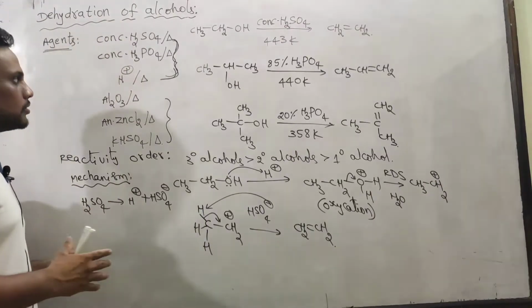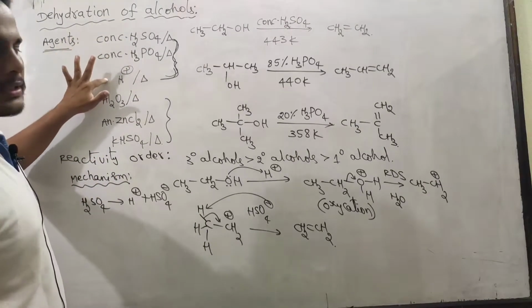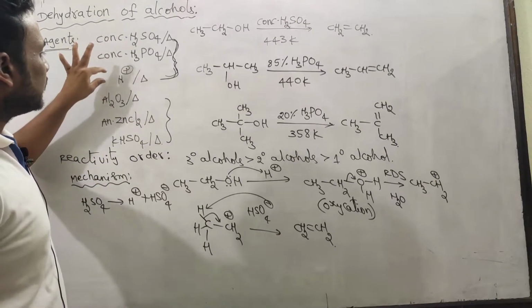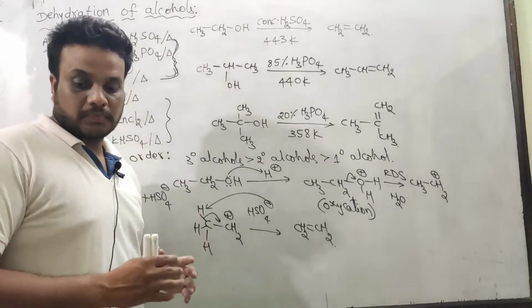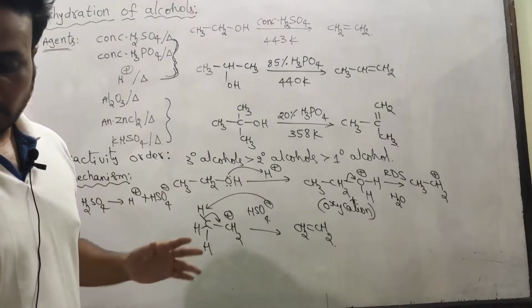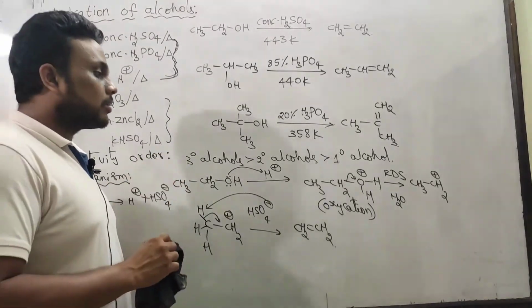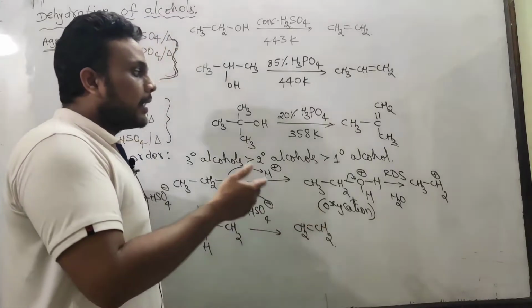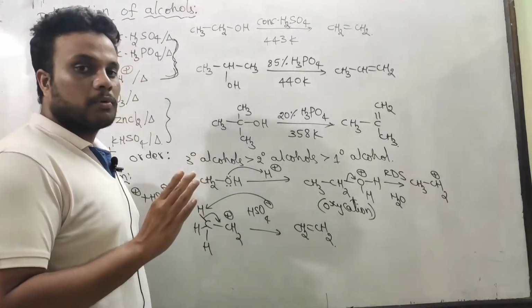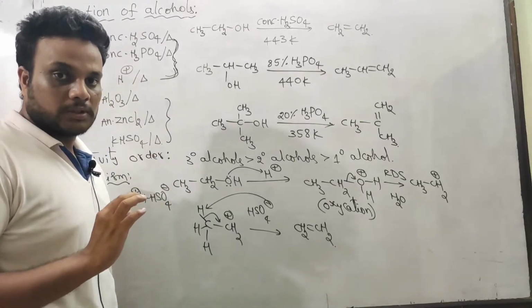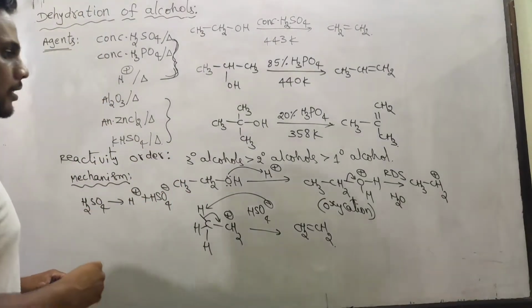So you see the mechanism: this is the E1 mechanism, and it goes through the intermediate carbocation. When we use this acidic condition on heating with alcohol, dehydration takes place through a carbocation. This is the chief difference between dehydration of alcohols to alkene and that to yield ethers. In ether formation, carbocation is not formed.